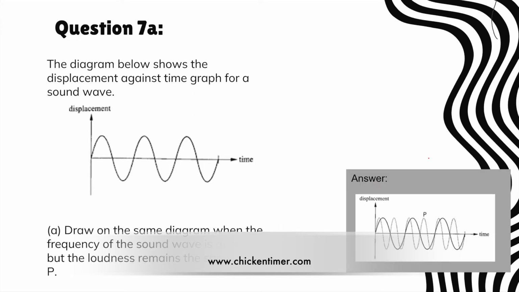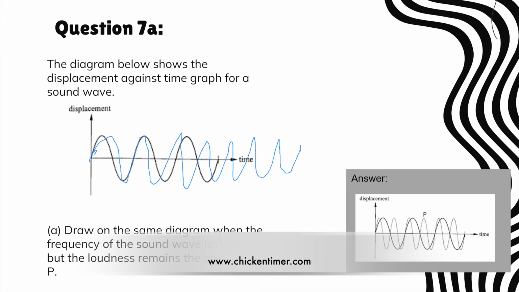Okay, so we have this question. The answer is there already. So you are given this displacement-time graph of a particular sound. Then you are supposed to draw the same diagram where the frequency is doubled, but the loudness remains the same. Frequency is doubled means you have 2 times the number of waves.